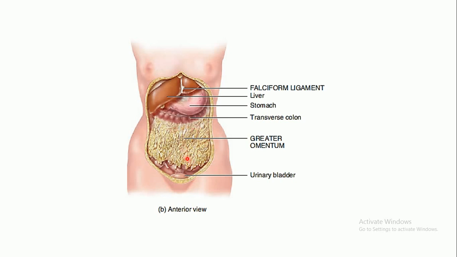Then the second type of fold of the peritoneum is the falciform ligament. This particular fold attaches the liver to the anterior abdominal wall. This falciform ligament, this fold of the peritoneum, attaches the liver to the anterior wall and the diaphragm on top.